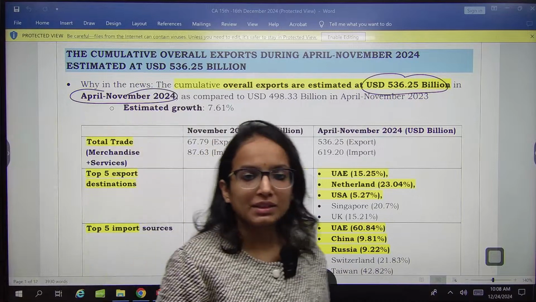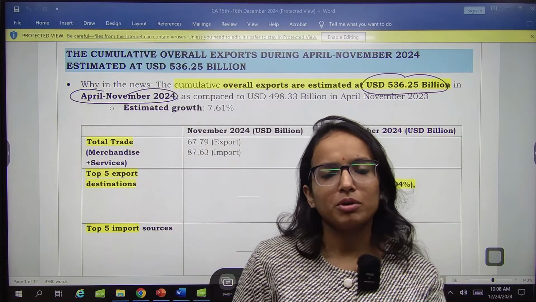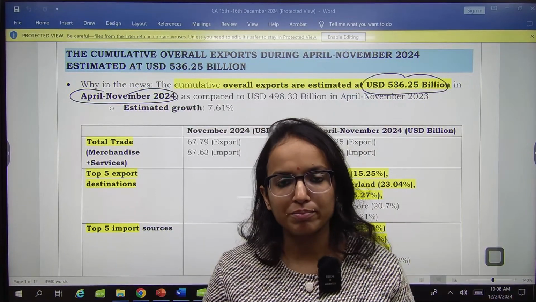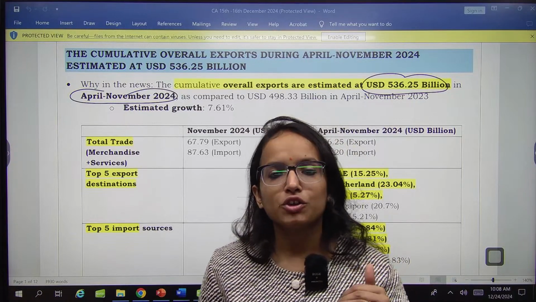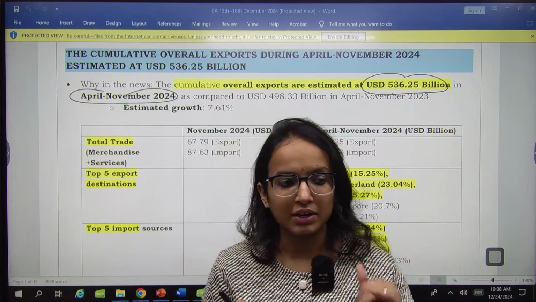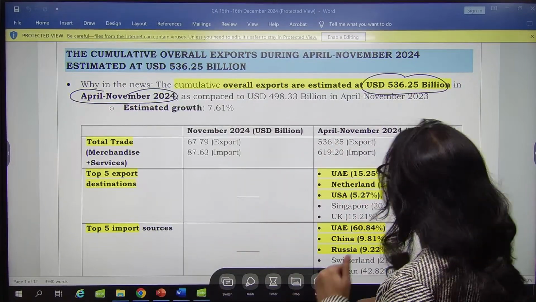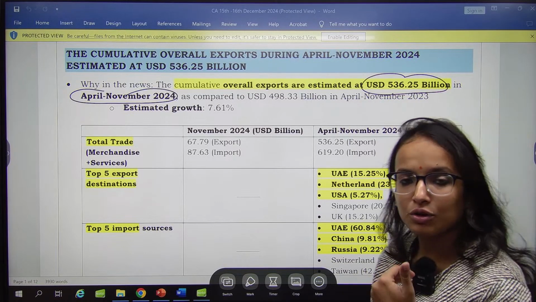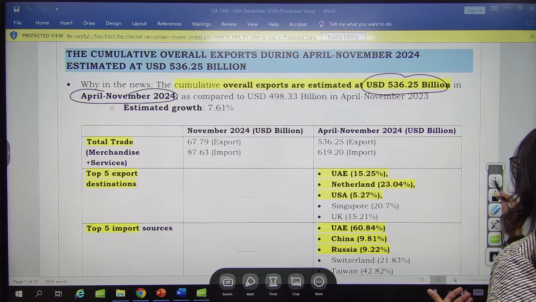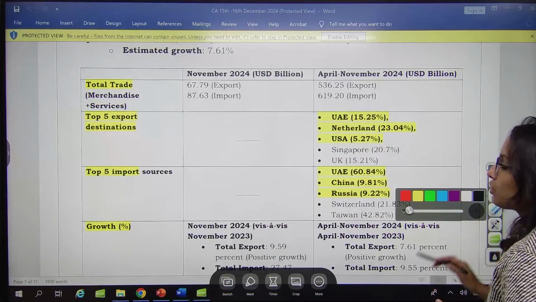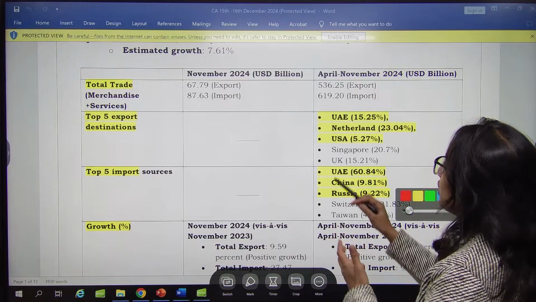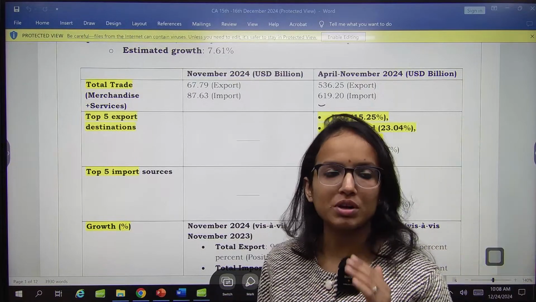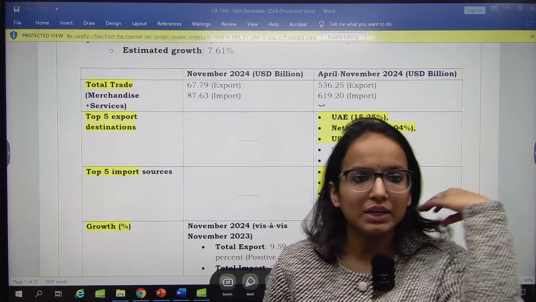Since it is not a monthly data, that's why it is important, because monthly data keeps on changing. So a long period of time when you have that data really becomes important. Remember, April to November time period, cumulative exports of India, we are talking about the cumulative one, not the categories. So they have stood at 536.25 billion US dollars with a growth of 7.61%. Now you can see the distribution, total trade including merchandise and services. You need not remember all these figures. You just remember the cumulative export figure for April to November.